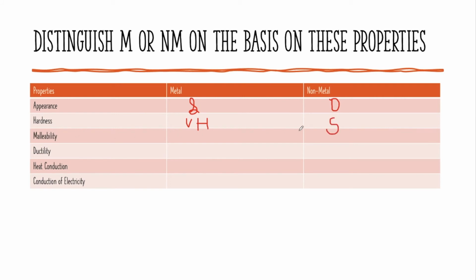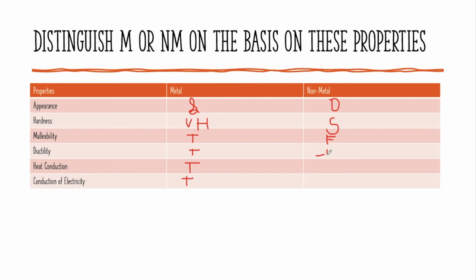Except there is an exception, diamond. Diamond is the hardest substance in the world. Still, yeah, it is a non-metal. Physical properties, exception. Malleability, metals are malleable, so I'm going to write T there for true. Malleability, no, non-metals are not malleable. Ductility, yes, they are true. Heat conduction, yeah, that is true. Conducts electricity, yes, that is also true. So for non-metals, ductility is also false, heat conduction also false, conductivity is also false.